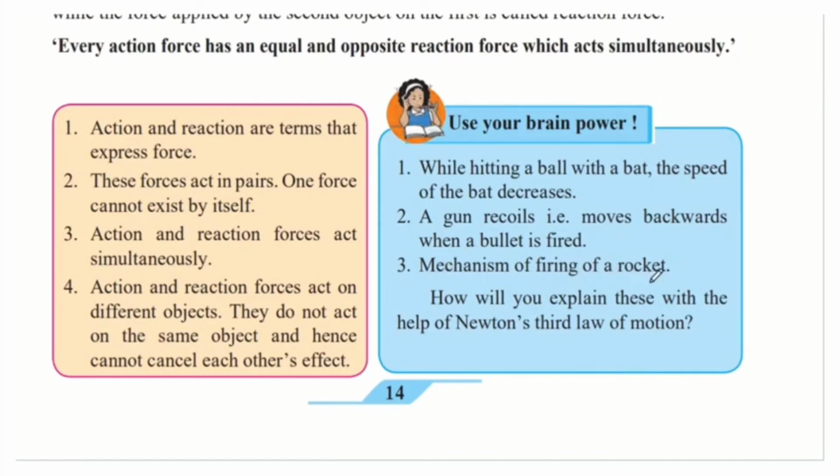The mechanism of firing of a rocket. When you launch a rocket into the air, there is a force created on the ground, and sometimes it also causes a depression in the surface of the ground. So these examples are best explained by Newton's third law of motion.